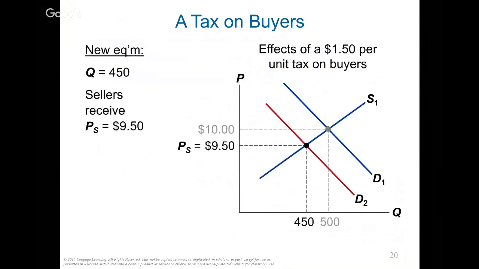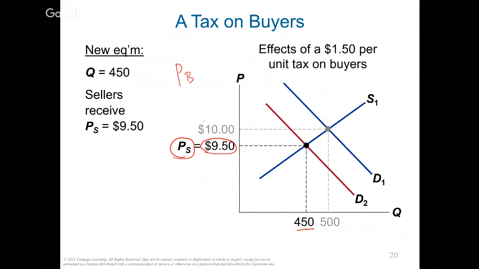This has some special properties. At this point, your quantity will be less, at 450. I mean, that's obvious, right? Because if you put a tax on buyers, the price becomes higher, then consumers buy less. So quantity does go down. But for the price, remember, PB is how much the buyer pays and PS is how much the seller receives. So when the demand curve shifts lower by $1.50, the new price received by the sellers is now $9.50.